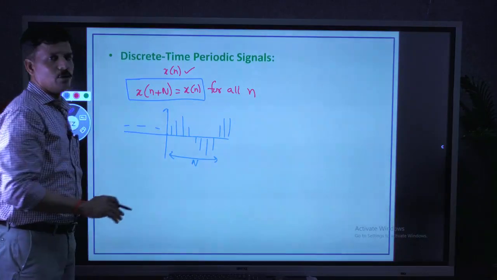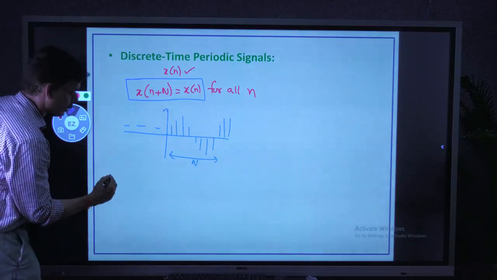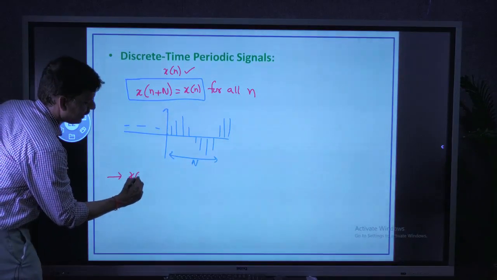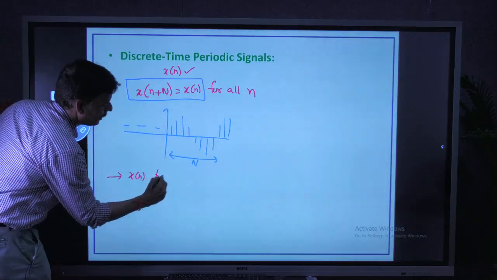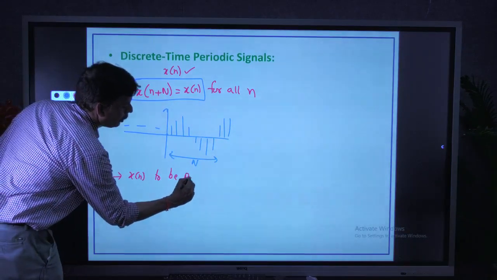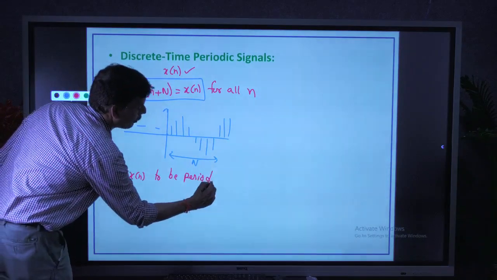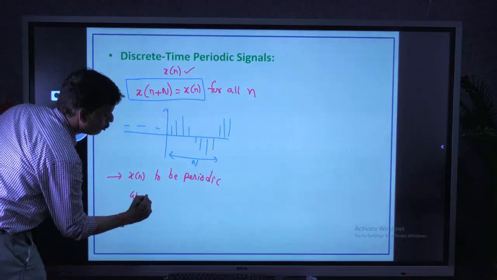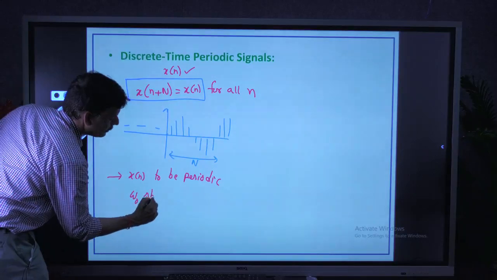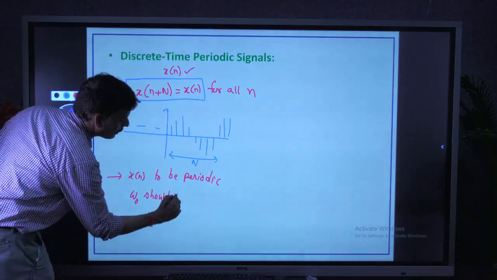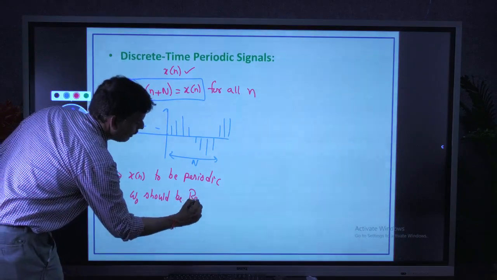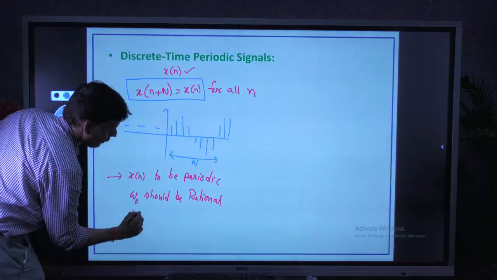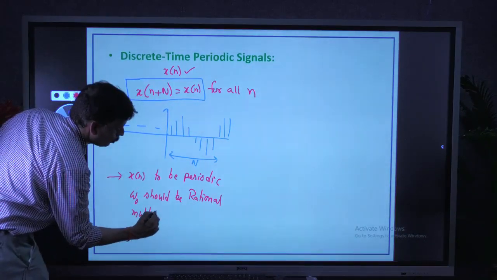Here, what is the condition for a discrete time signal to be periodic? For a discrete time signal x of n to be periodic, the very important condition is that the fundamental frequency omega naught should be a rational multiple of 2 pi.